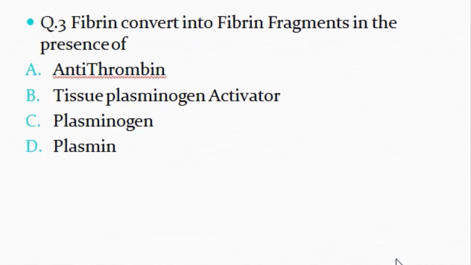Question number 3. Fibrin converts into fibrin fragments in the presence of A, antithrombin, B, tissue plasminogen activator, C, plasminogen, D, plasmin.